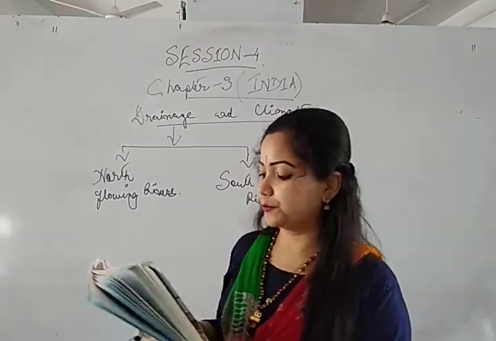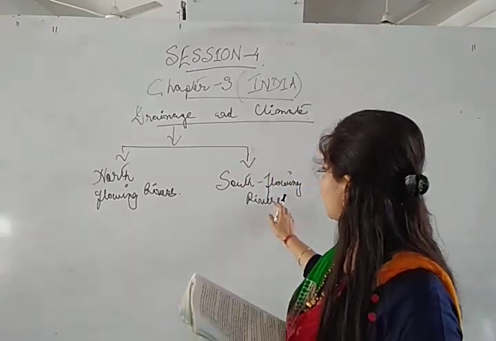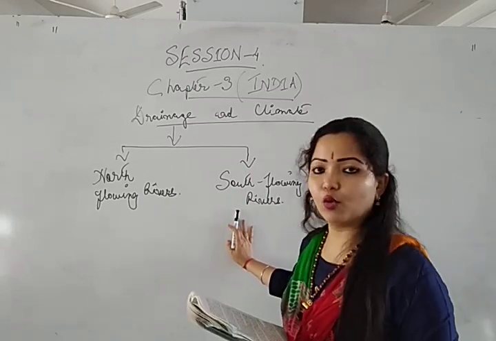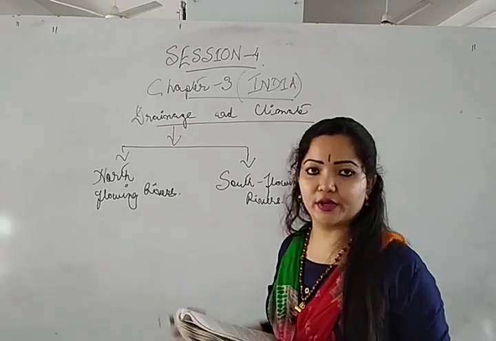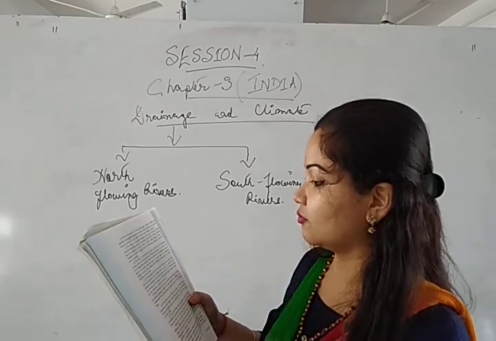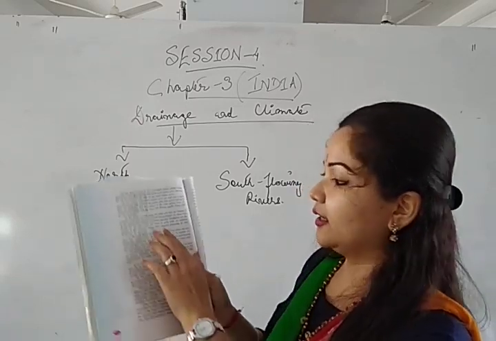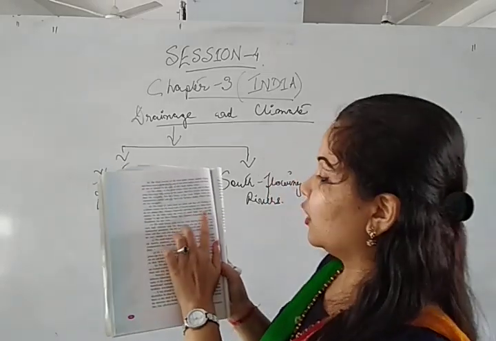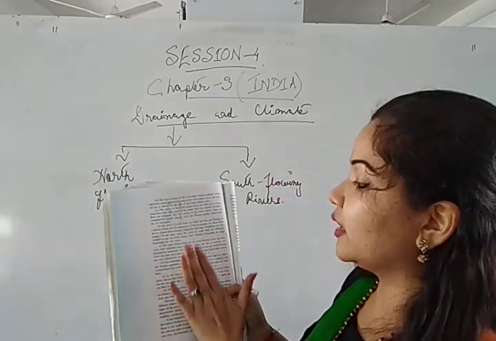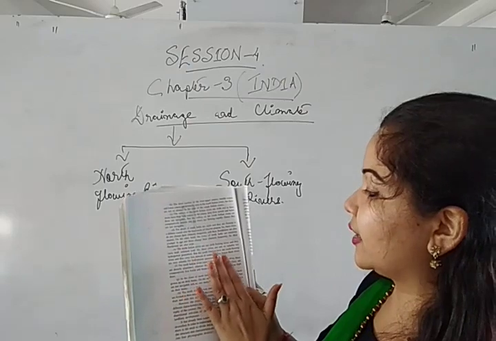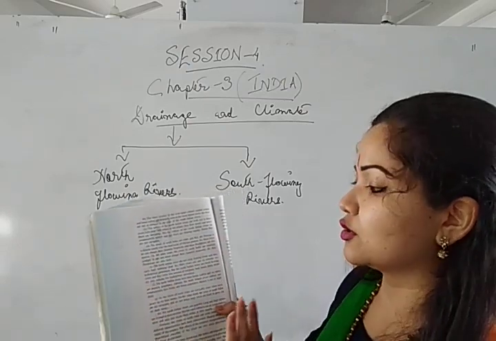So you see, that's why the south flowing rivers are much older than the north flowing rivers. On the other hand, the rivers of North India are relatively younger in age and change their channels frequently, so their floodplains are also wide.